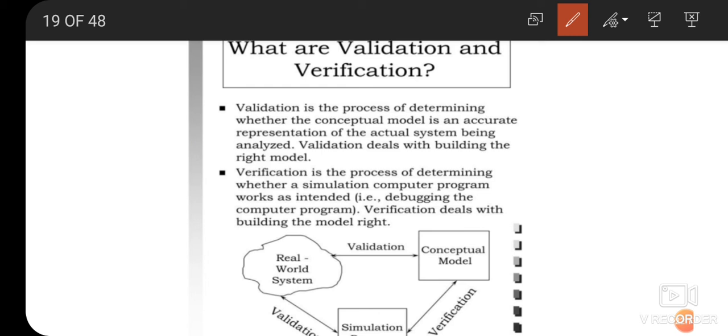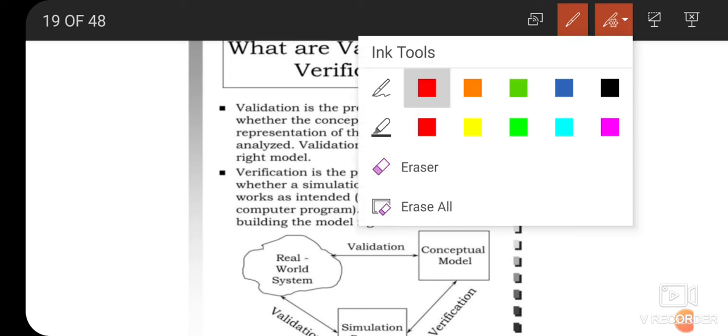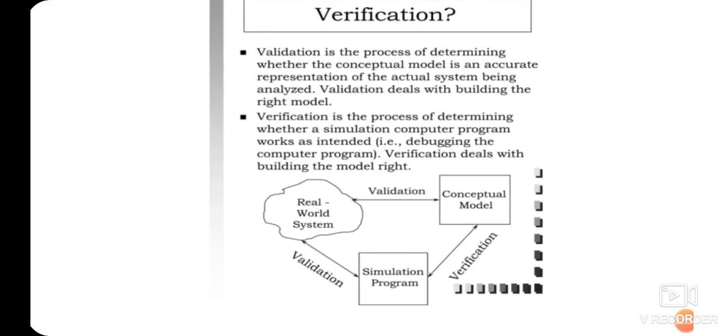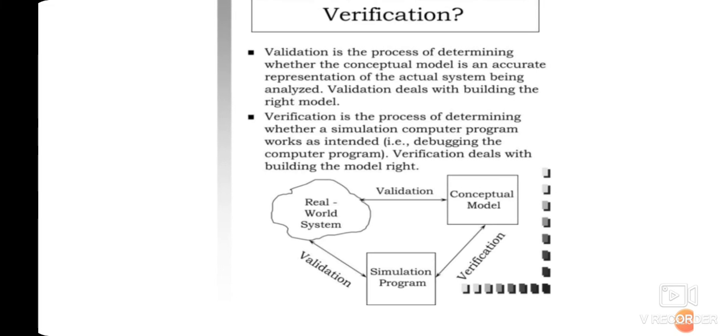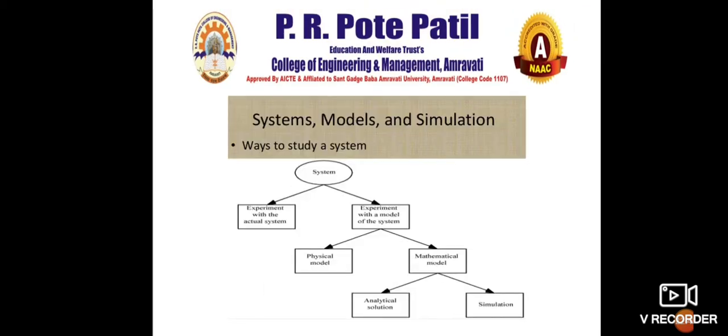Validation means to check whether your model is up to the mark, it represents the actual system. And verification means you are checking whether that particular model which you have already validated is working as required. You can understand through this diagram here. It is the real world system, then the simulation program, there should be validation, and there is verification. That means both things must be done. First of all, the model must be validated and then it must be verified.